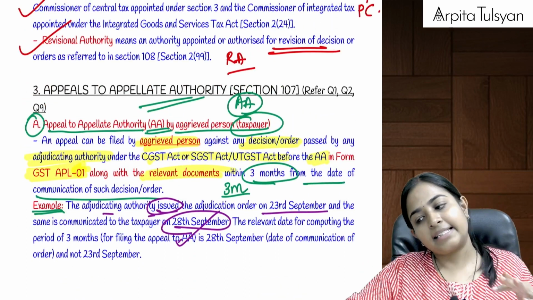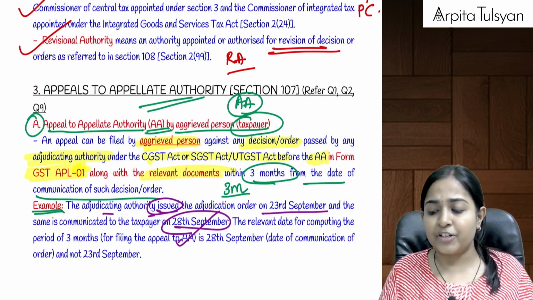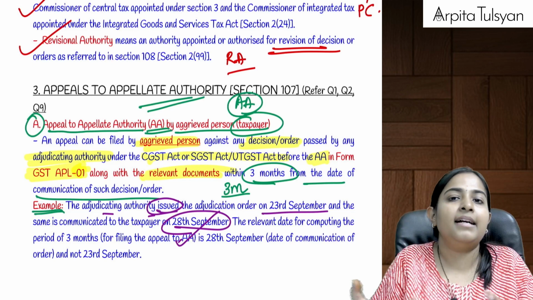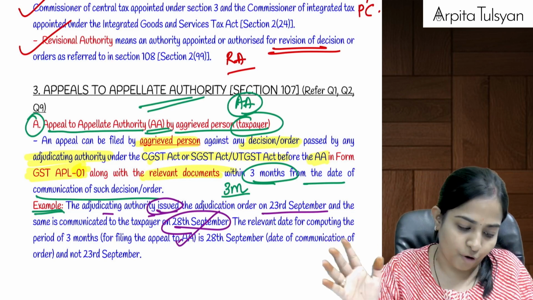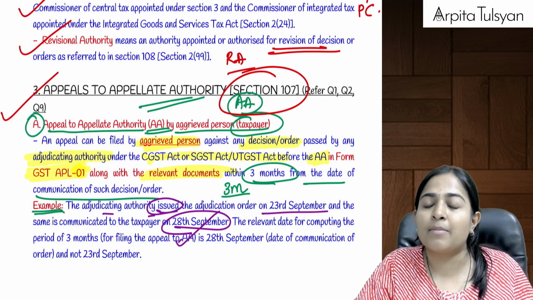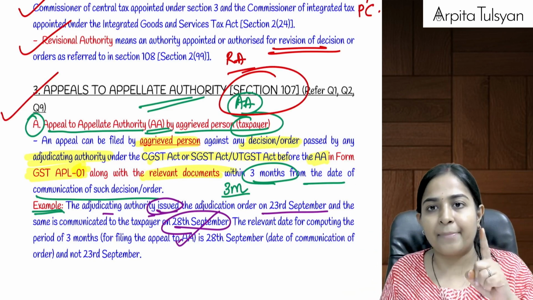Now let's understand each one of the levels in detail. In this revision lecture, in a faster manner but a detailed manner, I'm trying to cover it for you. The first section is section number 107, which talks about appeals to the appellate authority. Now, this is the first level of appeal, the appellate authority.